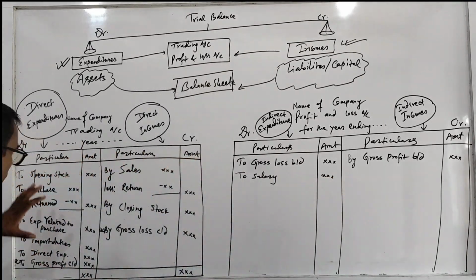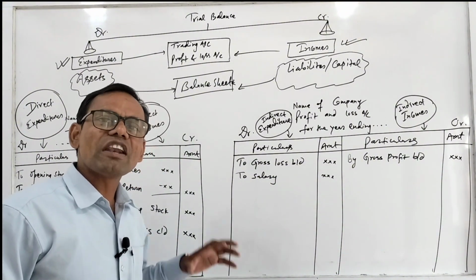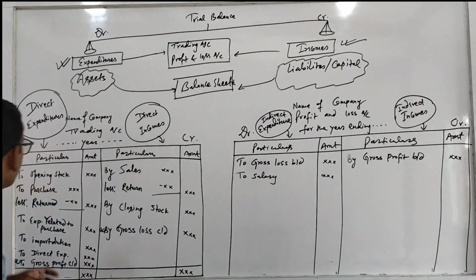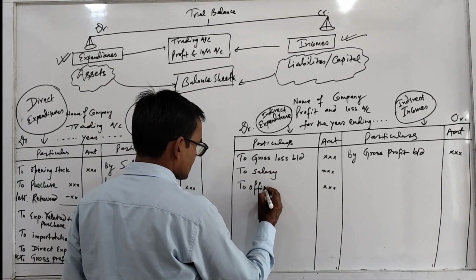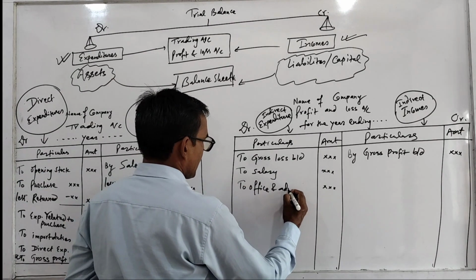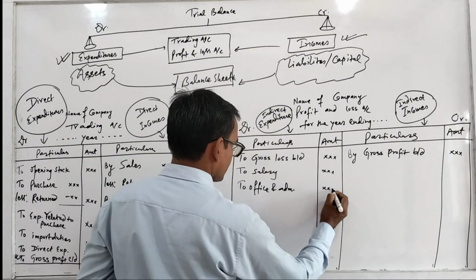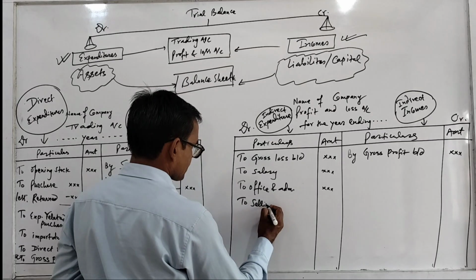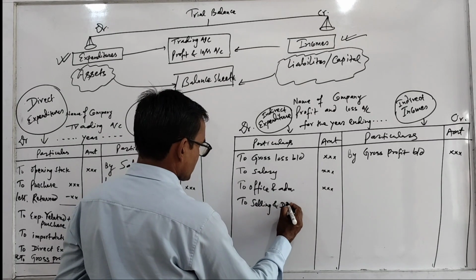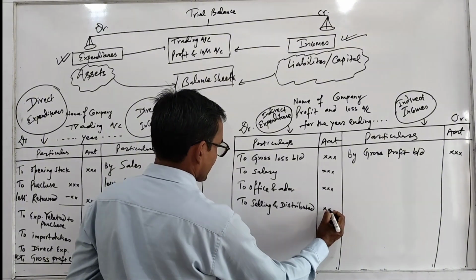Similarly, here all the production expenditure, factory expenditures, manufacturing expenditures recorded in trading account, but office and administration expenses recorded in debit side. Similarly, selling and distribution expenses recorded in profit and loss account.